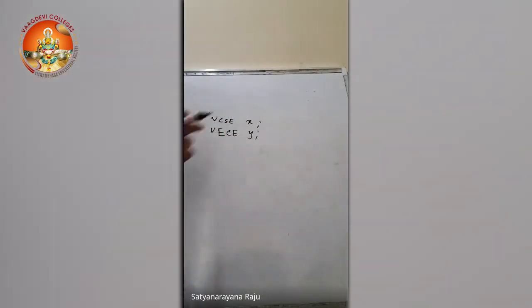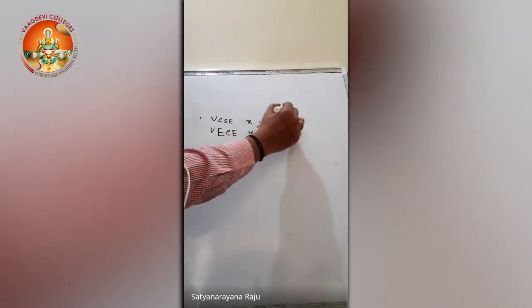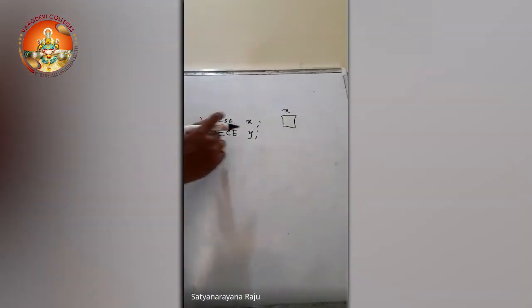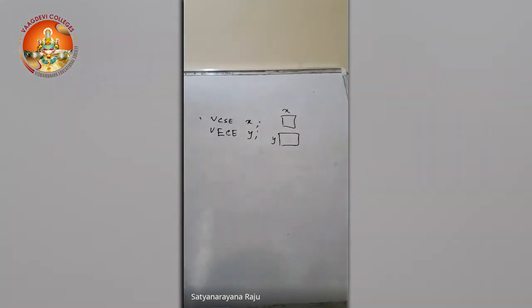So in Vagdevi College, in the CSC classroom, a bench will be allocated for X. And in the ECE classroom, one bench is allocated for Y. So one thing is very clear: by the declaration, it will be decided how much memory space is to be allocated.